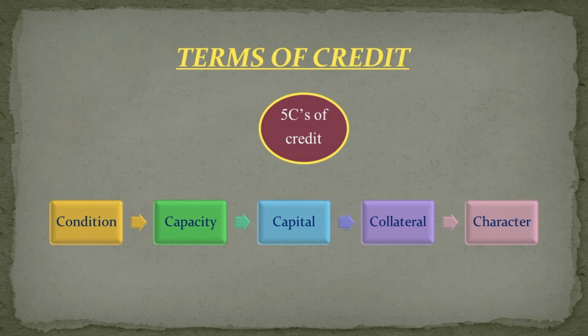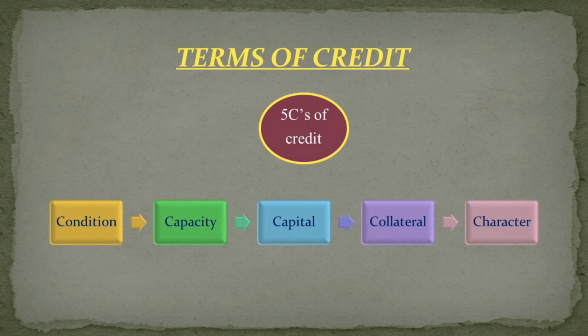So if we see that the capacity in your present terms is good, that based on your income and your financial obligations, you will be able to pay the credit in the future. But if in the future your condition worsens, what will you do? So we have a collateral. We will come to collateral after capital. First we will discuss what? Capital. Capital is what? Do you have savings?